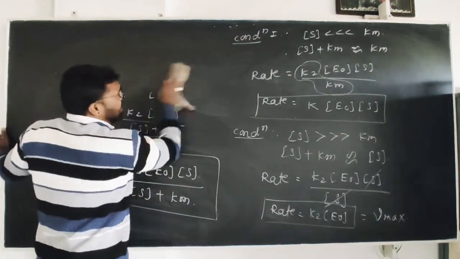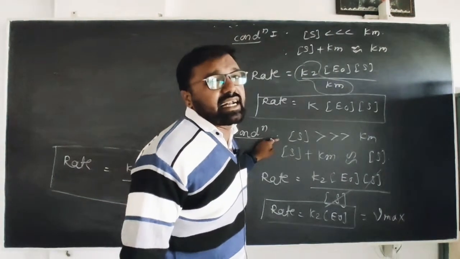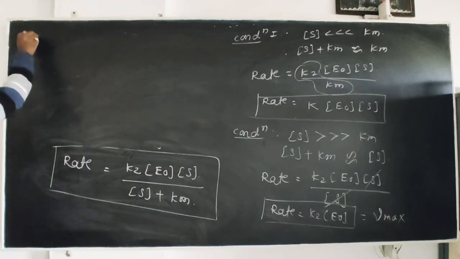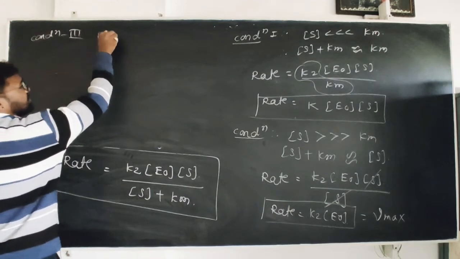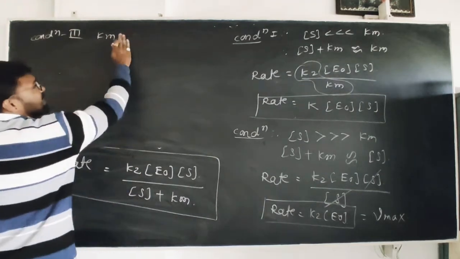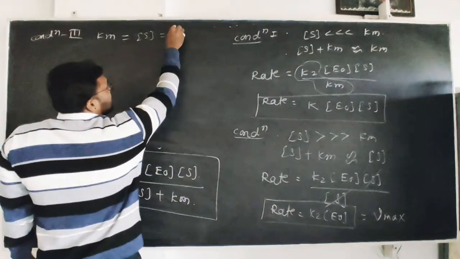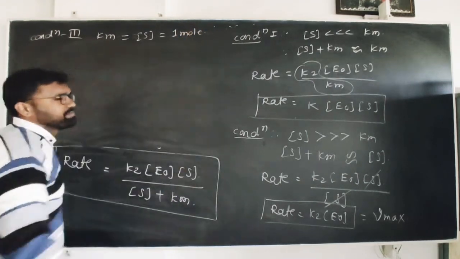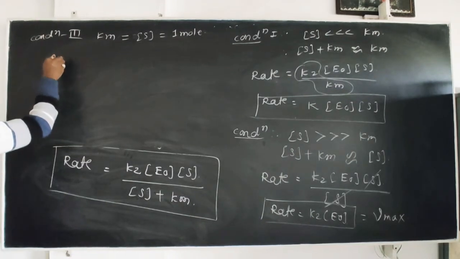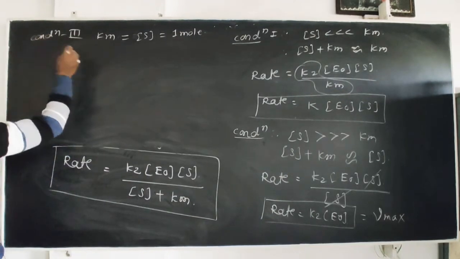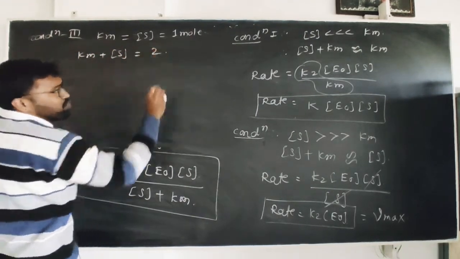And applying the third condition. Which third condition? First condition less than, second condition greater than, third condition is equal. Therefore, condition number three: Km, that is the Michaelis and Menten constant, is approximately equal to the concentration of substrate, which is equal to 1 mole. Suppose we consider 1 mole, for our convenience. Then Km plus concentration of substrate is 1 plus 1 equal to 2.